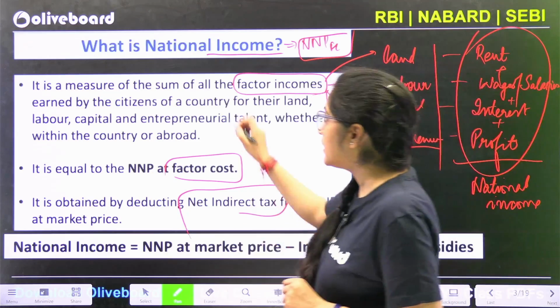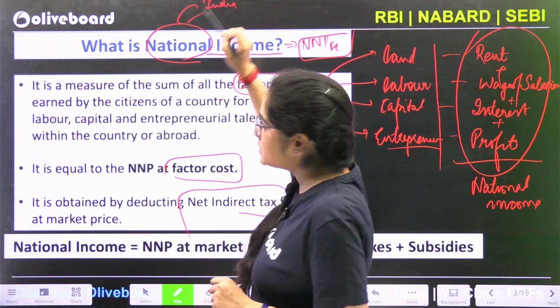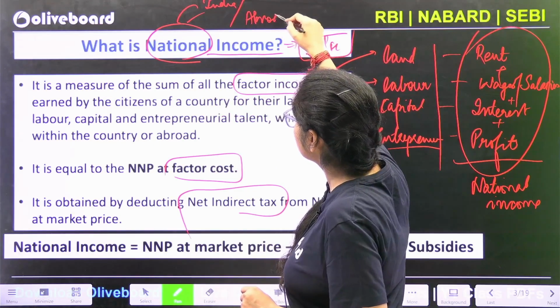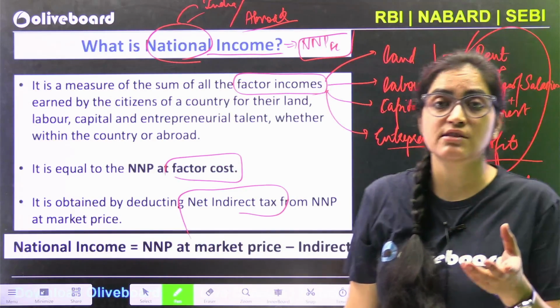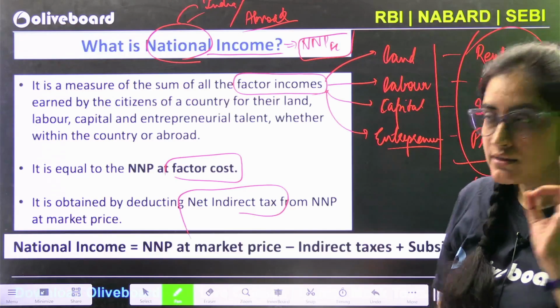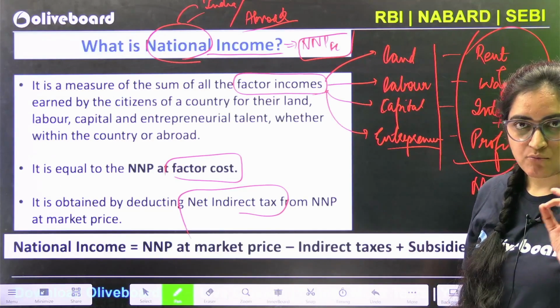One more thing, it is national income, that means the income that is earned by Indians. These Indians might be living in India or abroad as well. So all the final goods and services that are produced either by the Indians or by the people who are living abroad, that is what you call your national income. I hope that's clear to you all. Moving ahead,